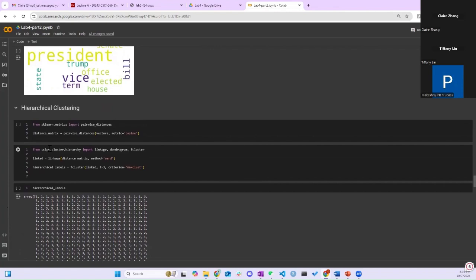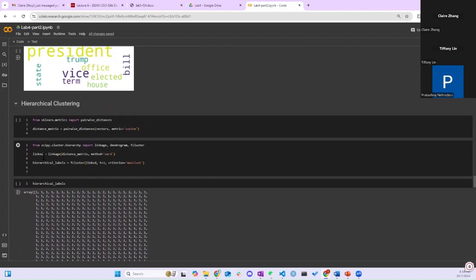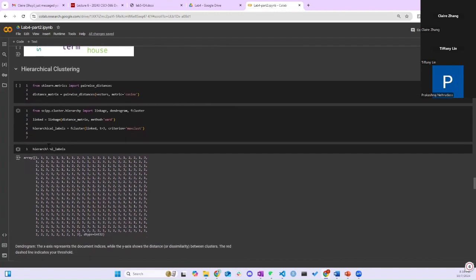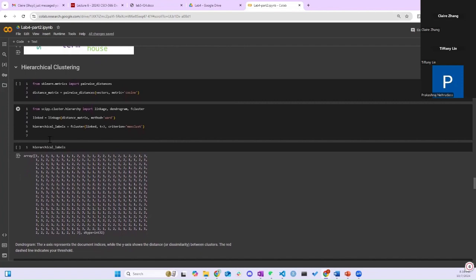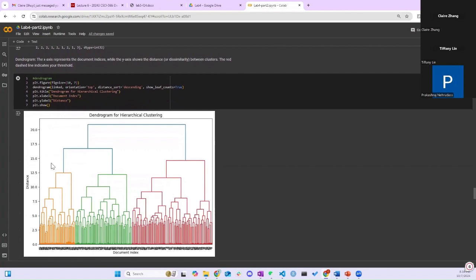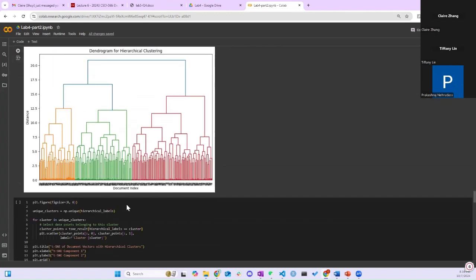The second method we decided to use is hierarchy clustering. For that, we first have to calculate the pairwise distance and then input that into the hierarchy clustering package from SciPy. We were able to generate 3 labels for 3 clusters. Here's the dendrogram that showcases our clustering method. As you can see, 3 clusters are pretty good in terms of the hierarchy clustering.